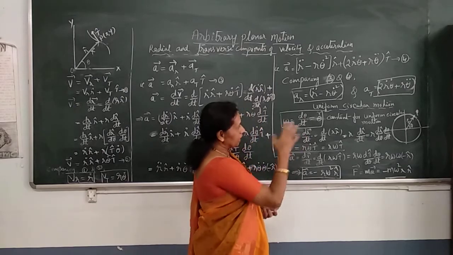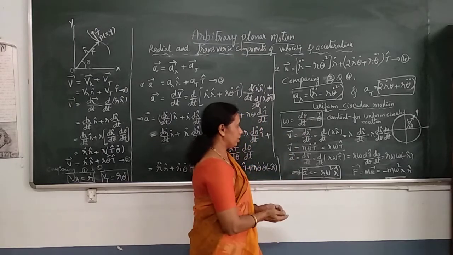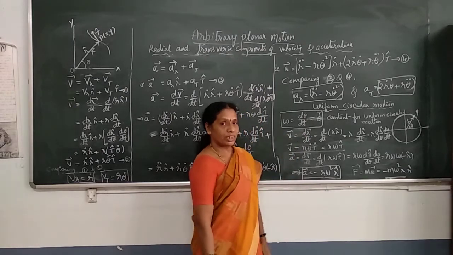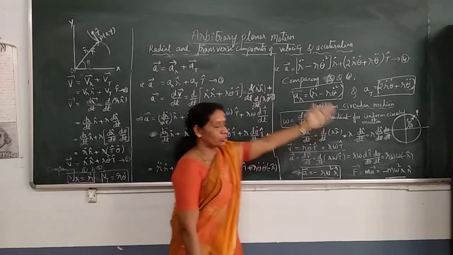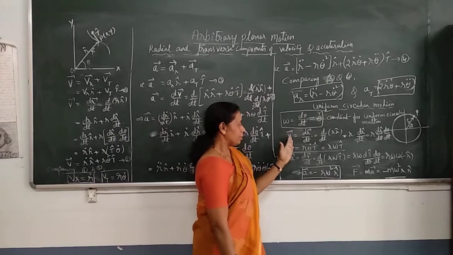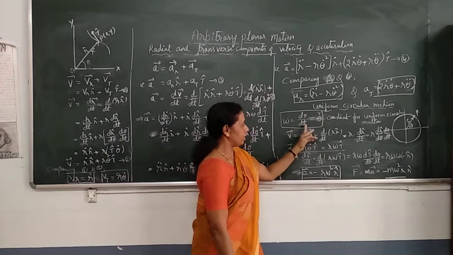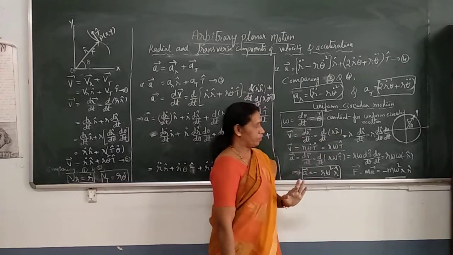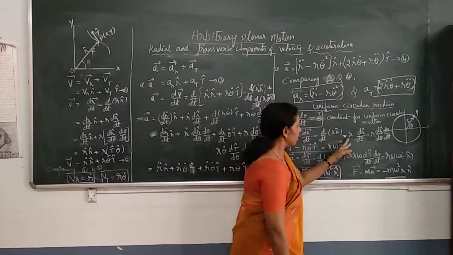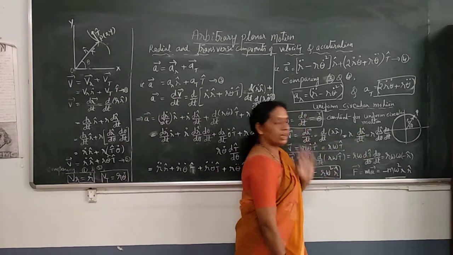Now, when the particle is in uniform circular motion, what is its velocity? This is a special case of this arbitrary planar motion. So, by definition, velocity is dr vector by dt. That is d by dt of r r cap. Or that is, see, this is r dr cap by dt only.